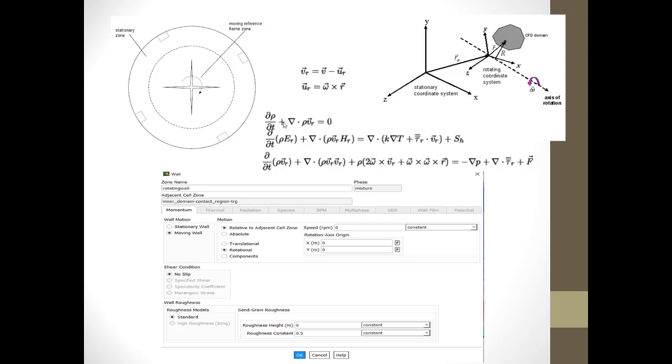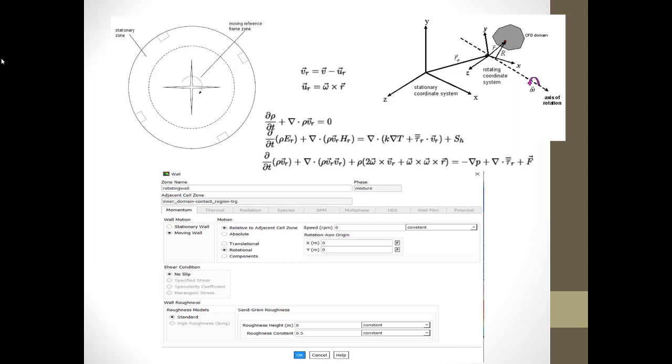This is the V which we actually solve for in the Navier-Stokes equation. This is the Navier-Stokes equation, the one above is the energy equation, and the one above that is the continuity equation. In all these three equations, instead of velocity V, we incorporate V minus VR, where VR is R bar into omega bar. That is the extra amount of velocity that would be embedded onto the frame due to the motion of the zone.